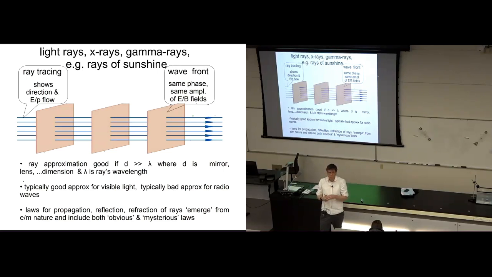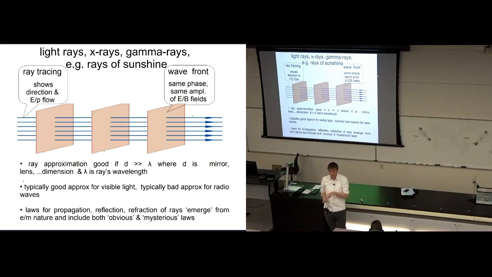The dimensions of a lens or a mirror, say in a microscope or in a telescope, might be centimeters or tens of centimeters. So the dimensions of the lens or the mirror are much, much bigger than the wavelength of the light itself, which is just 400 to 700 nanometers for visible light. So that's a case where the dimensions of the lens and the mirror are much bigger than the wavelengths of the light, and so ray tracing is a great approximation there. We can go ahead with it, it's perfectly valid, perfectly reasonable.